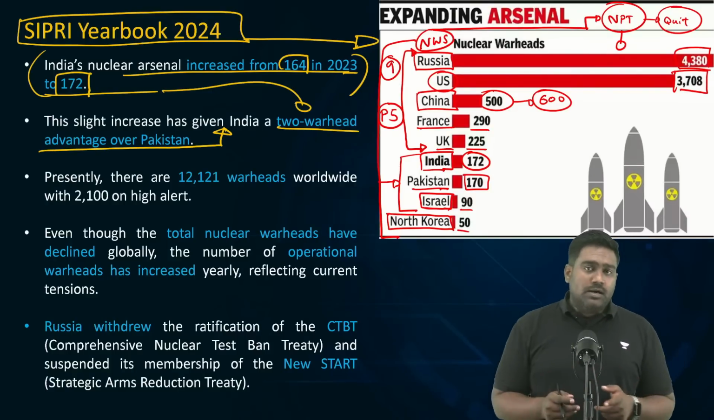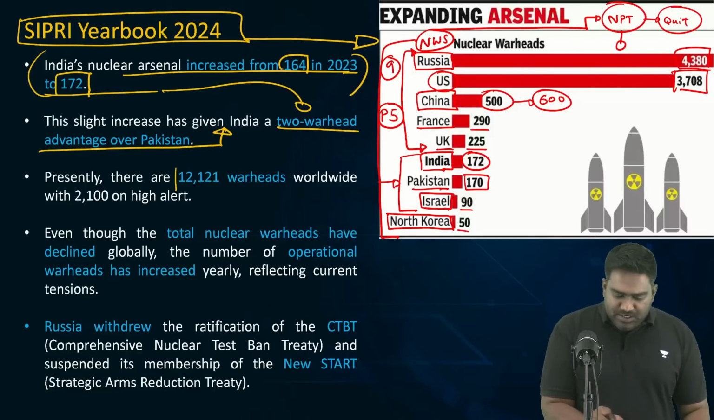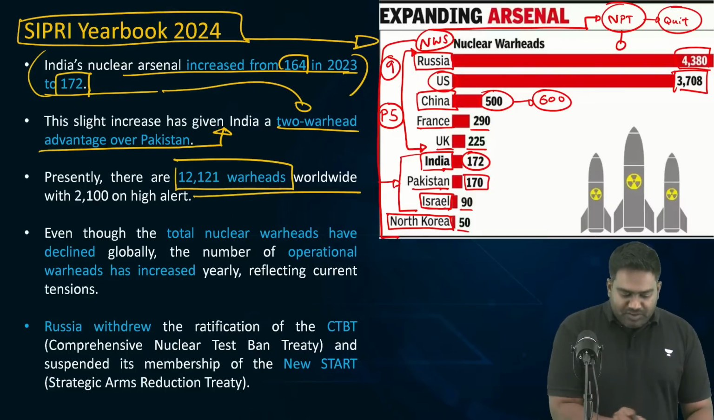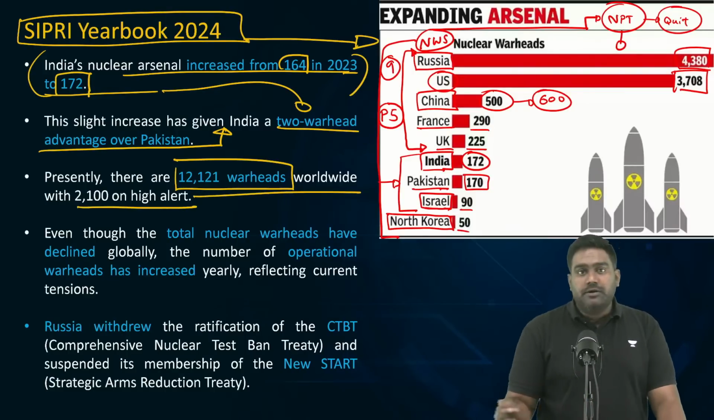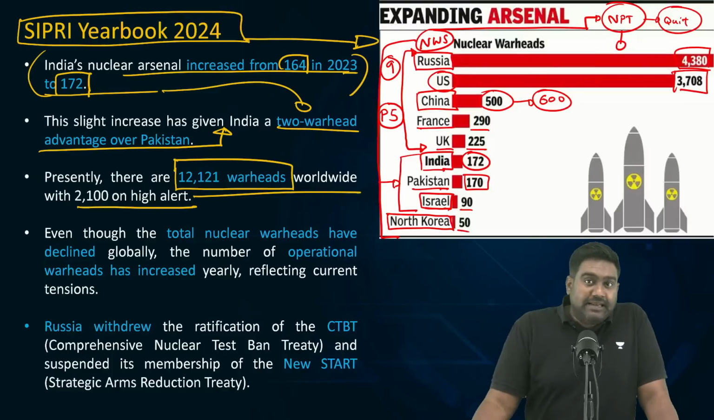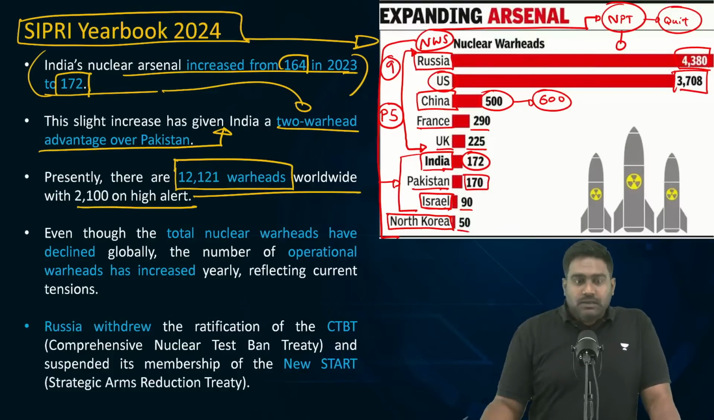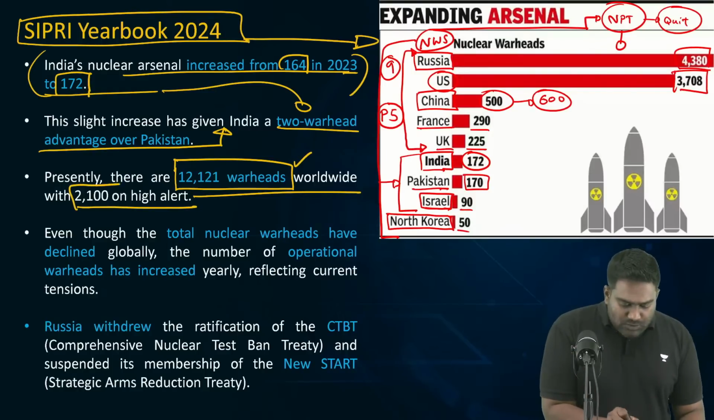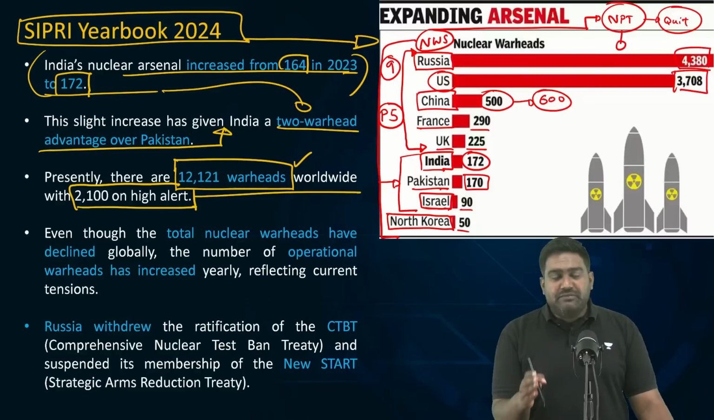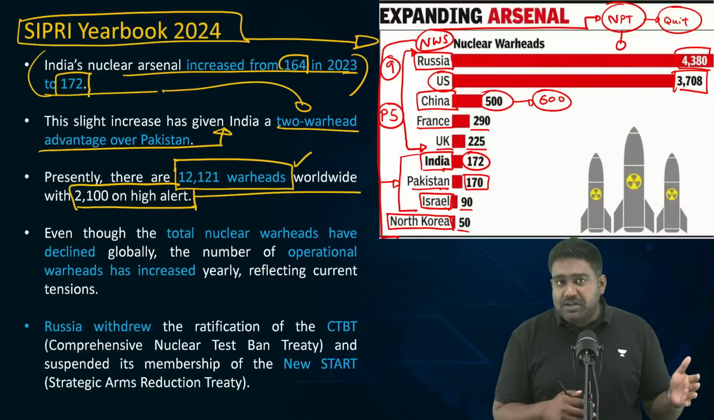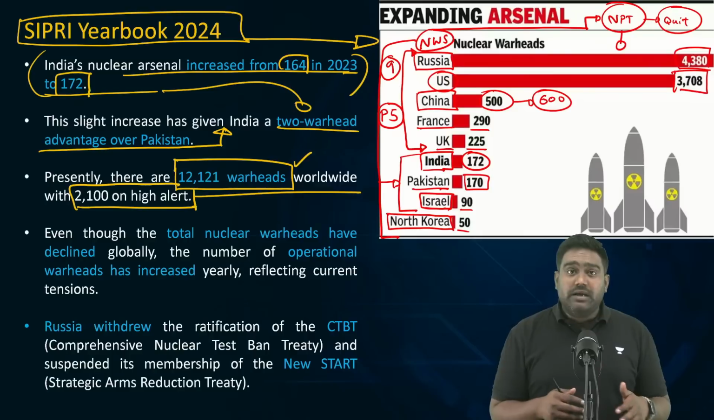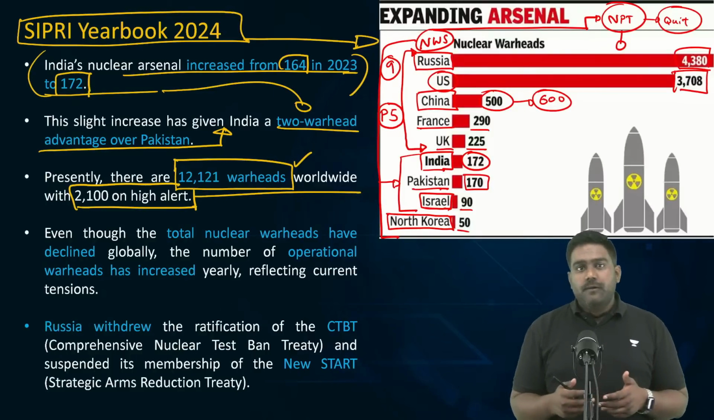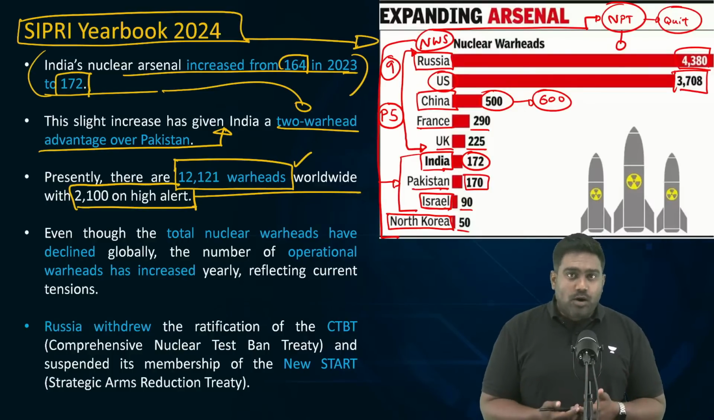So around the world, there are around 12,000 plus nuclear warheads, with 2,000 of them on high alert, meaning they have been mated with the delivery system. Out of the 12,000 odd warheads, at least 2,000 of them are mated with the delivery system, which means they're ready to be deployed. This highlights the nuclear risk for the world. There is increased risk of nuclear warfare.